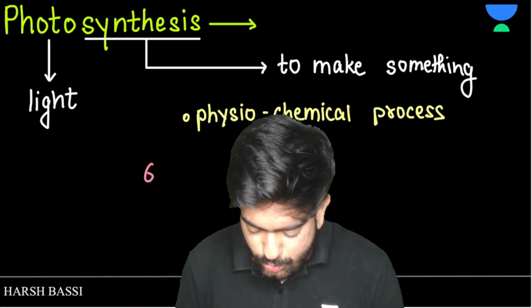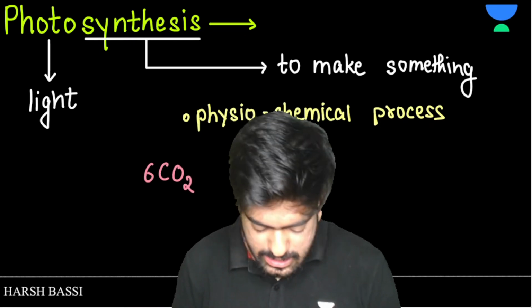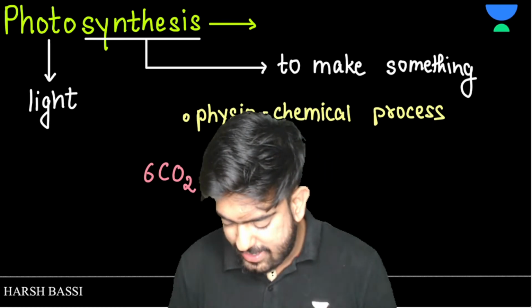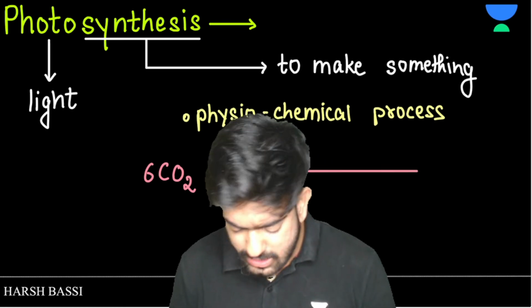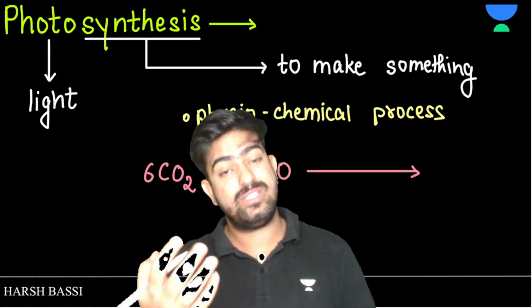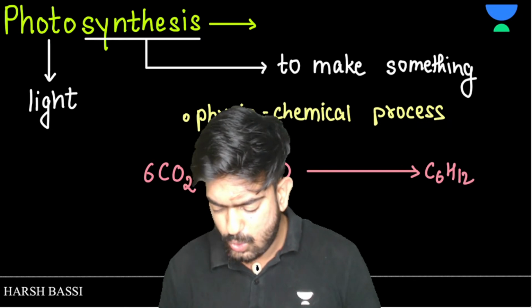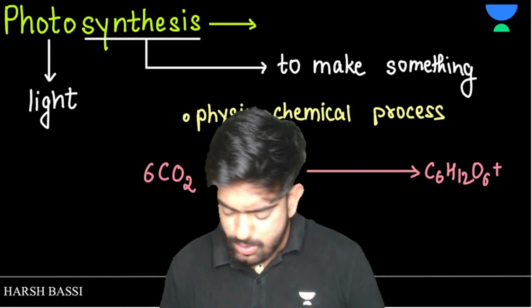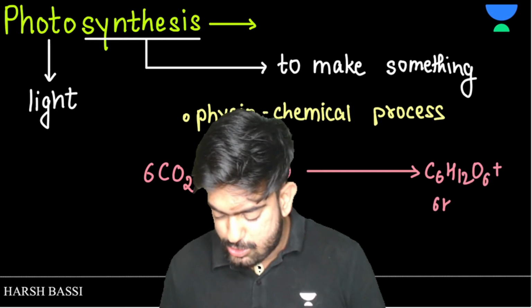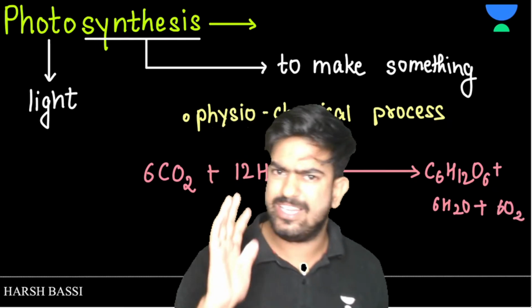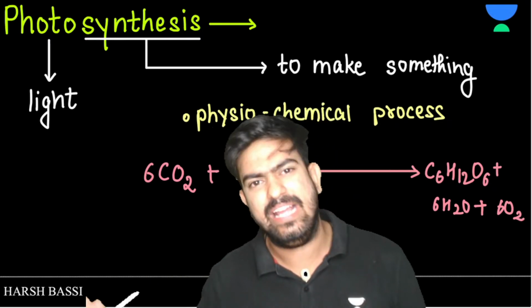So the equation for photosynthesis is what? 6 CO2 plus 12 H2O, and this gives what? Gives glucose. What's the formula for glucose, guys? C6H12O6, and then what we do? We get 6 molecules of H2O, and then we get 6 molecules of O2. Yes or no? It is correct. I have written this correct.